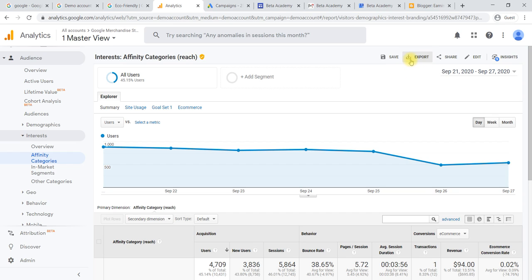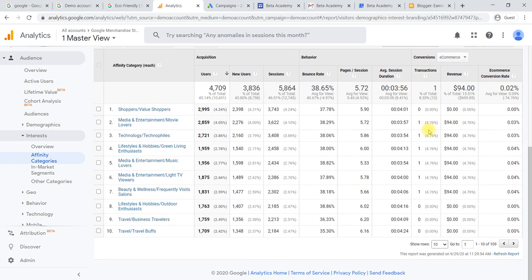You can also download the data in Excel format, or share the data with others. Here we have data related to acquisition, which is how many of them visited your different pages, how many of those are new visitors, and how many sessions there are, meaning they logged in again within the same day.